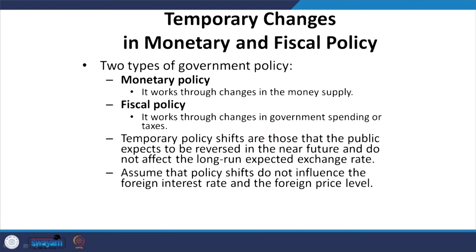Temporary policy shifts are those that the public expects to be reversed in the near future and do not affect the long-run expected exchange rate. Assume that policy shifts do not influence the foreign interest rate and the foreign price level.